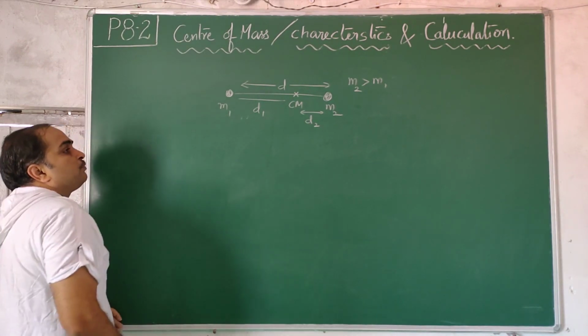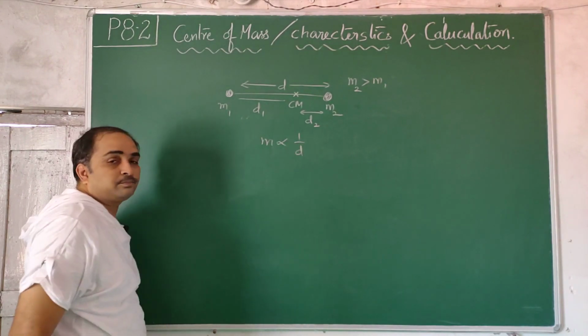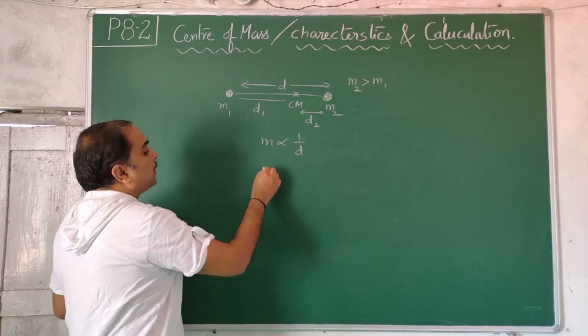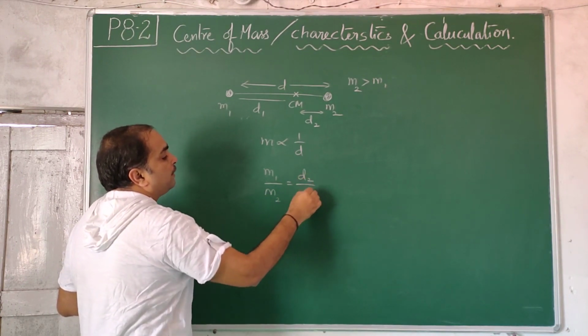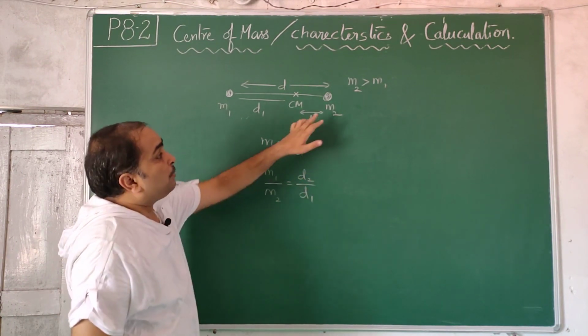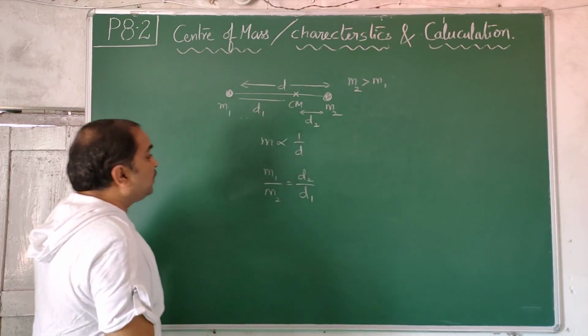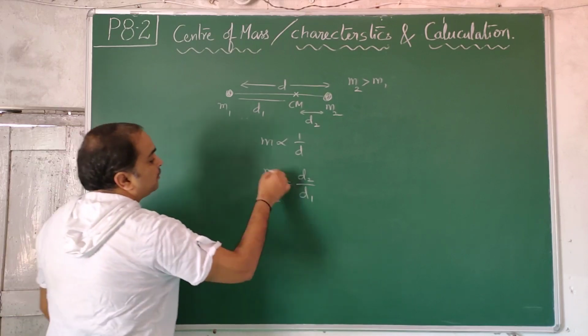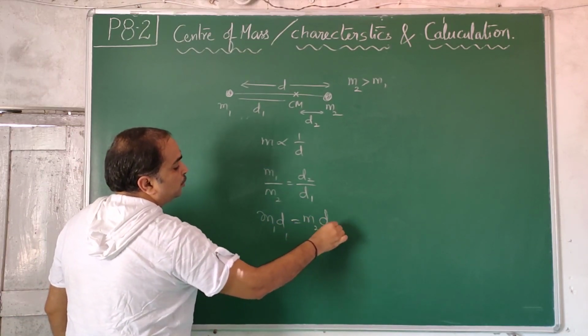And here m is inversely proportional to d. So m1 by m2 is equal to d2 by d1. More mass will be nearer and less mass will be far away. Now I can simply write m1 d1 is equal to m2 d2.